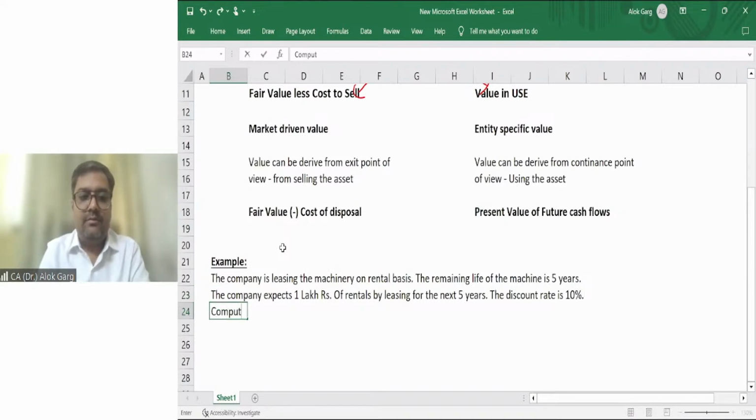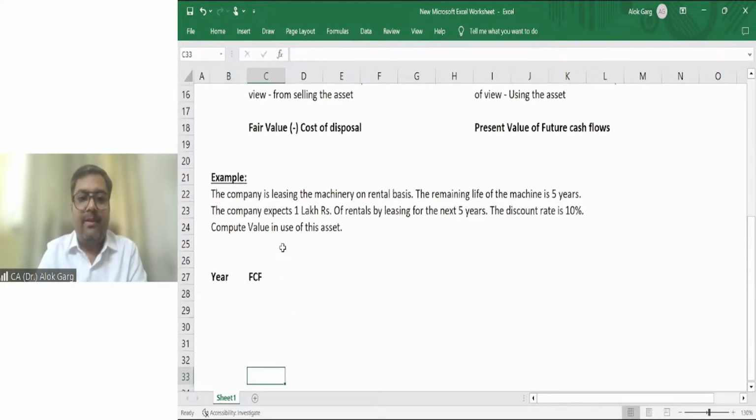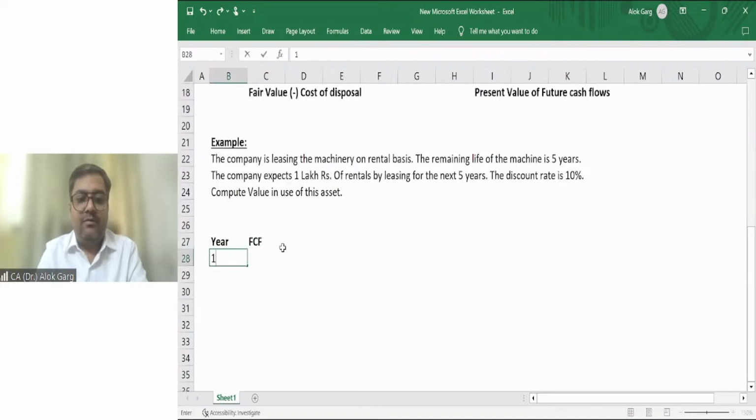Compute value in use of this asset. How to compute value in use? It is the present value of future cash flow. What is my future cash flow? Here, my future cash flow, FCF, future cash flow. This is 1, 2, 3, 4, 5.